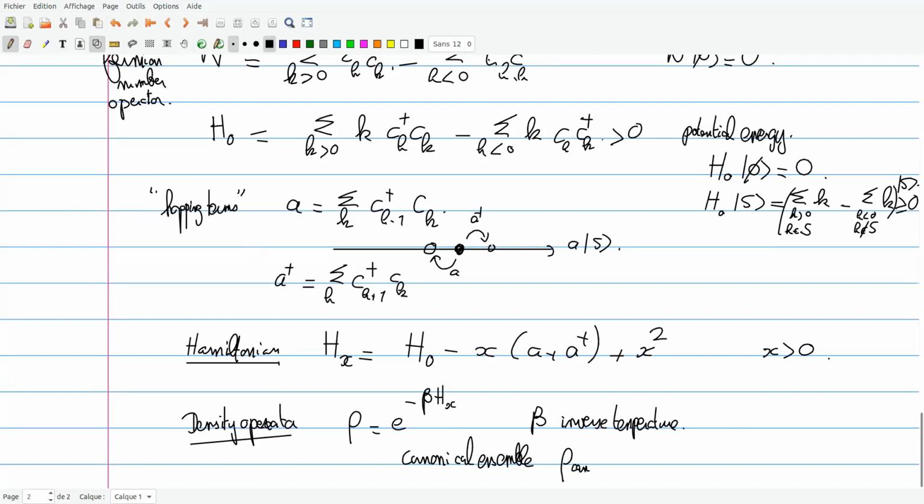So the canonical rho is the same as e to the minus beta H, but then I insist that I have the total number of particles in this fermion number operator. I'm in the sector of zero fermions.